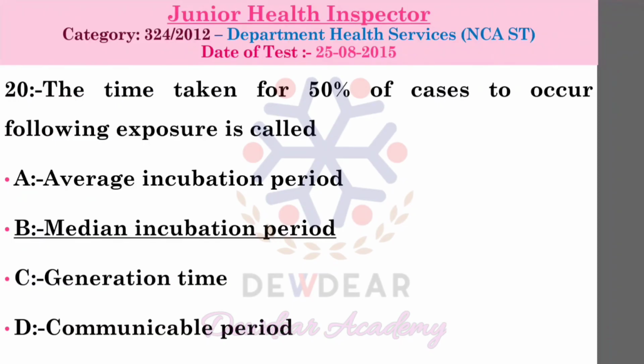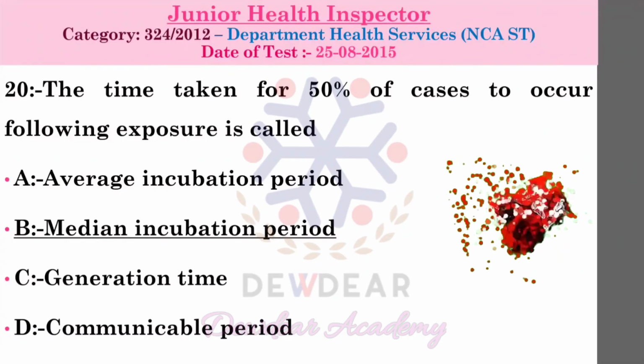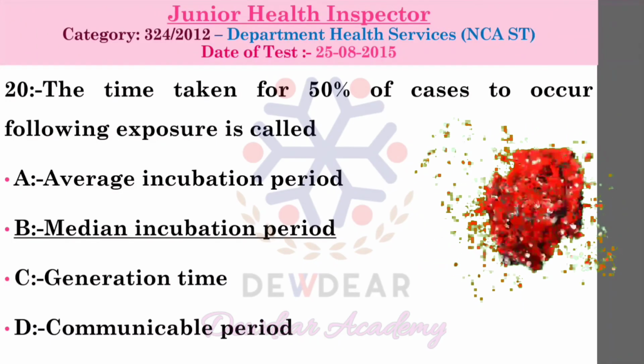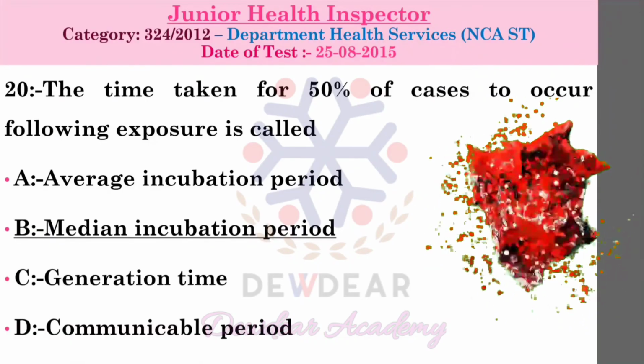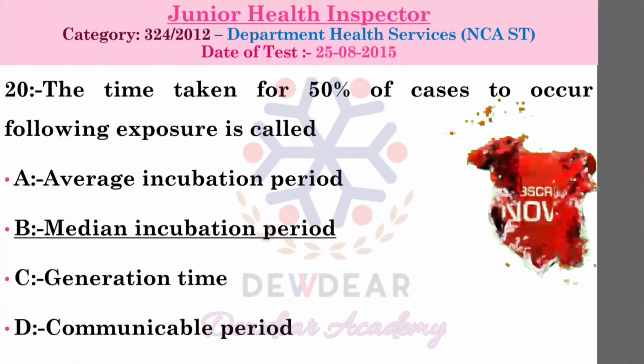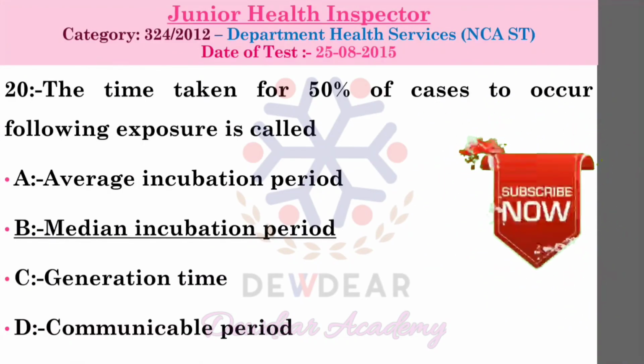Incubation period is the time from exposure to the causative agent to when the symptoms first appear. Then communicable period.